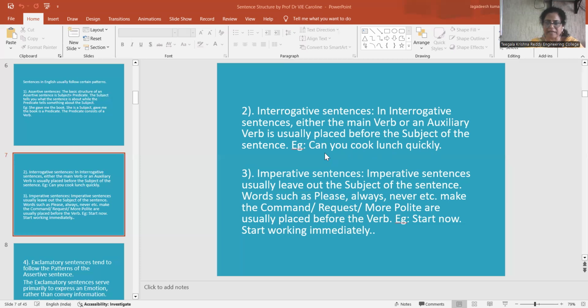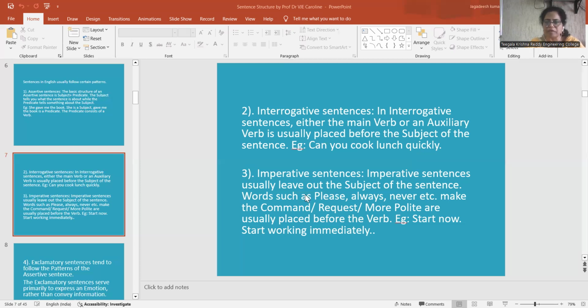Once again, I repeat, can is an auxiliary verb. You is the subject. Cook is the verb. Lunch is the object. Quickly is an adverb. Let us see the pattern of imperative sentences.